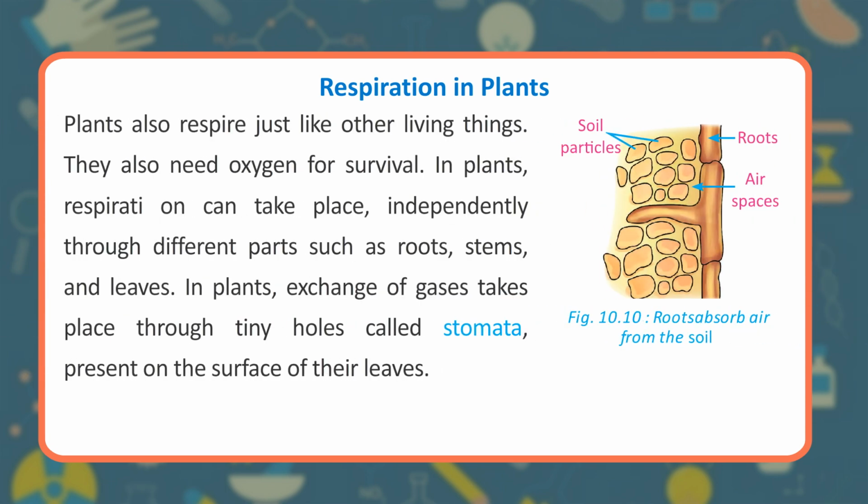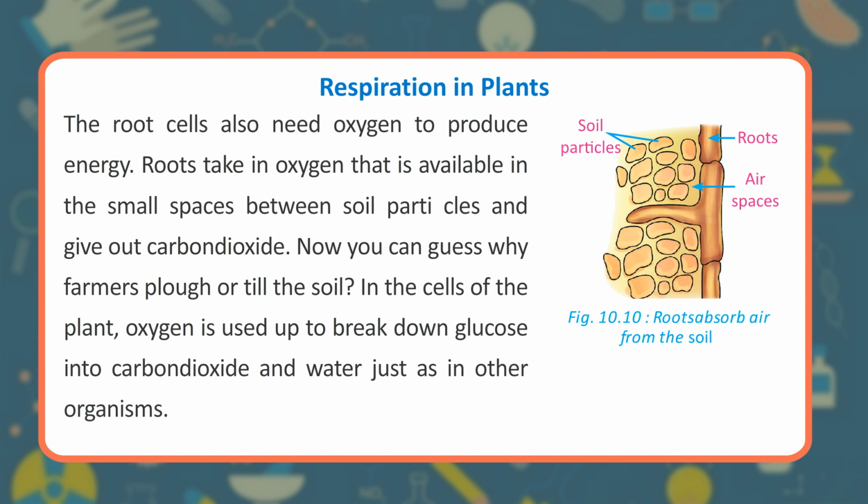Respiration in plants. Plants also respire just like other living things. They also need oxygen for survival. In plants, respiration can take place independently through different parts such as roots, stems, and leaves. In plants, exchange of gases takes place through tiny holes called stomata, present on the surface of their leaves. The root cells also need oxygen to produce energy. Roots take in oxygen that is available in the small spaces between soil particles and give out carbon dioxide. Now you can guess why farmers plow or till the soil.